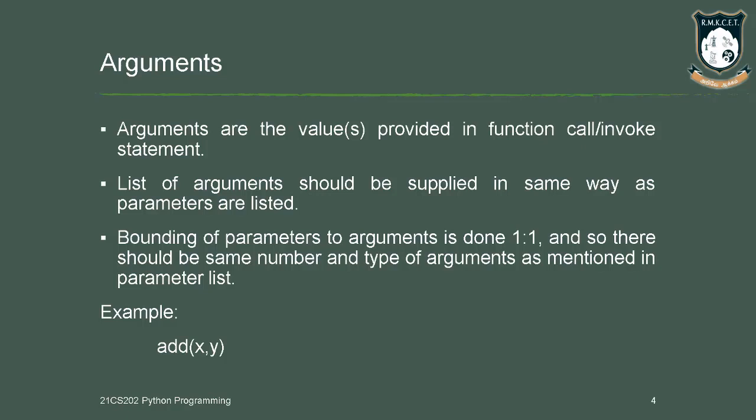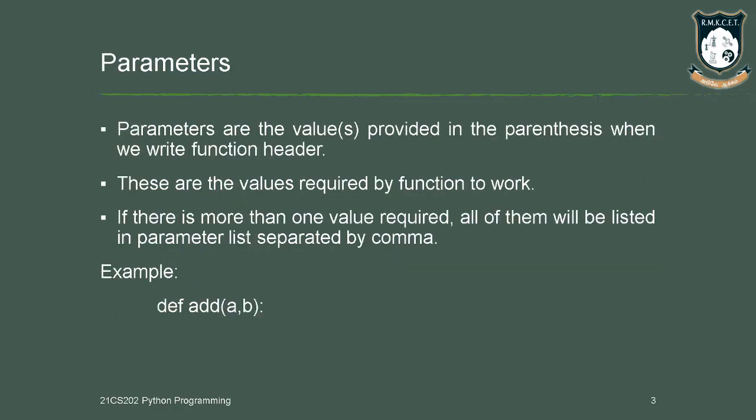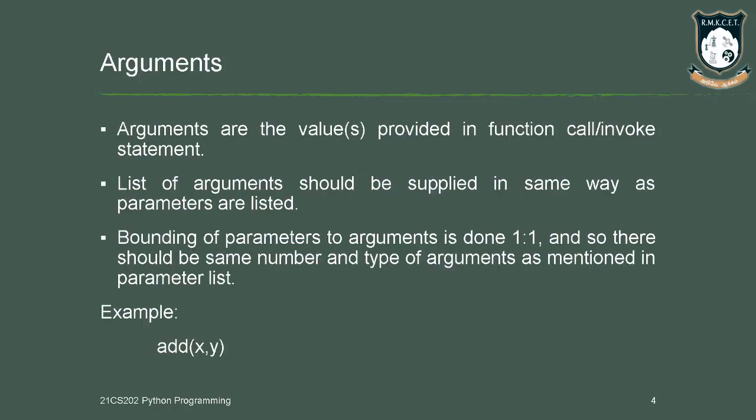These values are transferred to the function header, and there they become parameters. So in the function header, the values are parameters, and in the function call, the values are arguments.